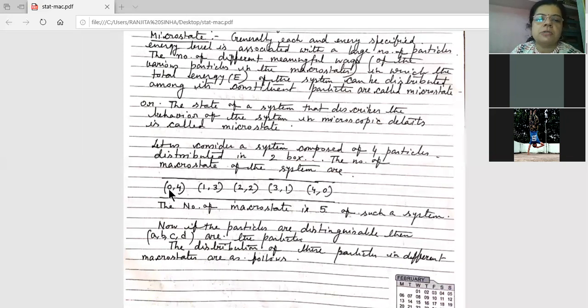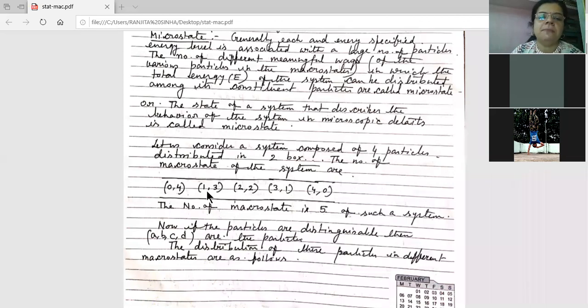In the first arrangement, we are putting 0 particles in the first box and all 4 particles in the second box.